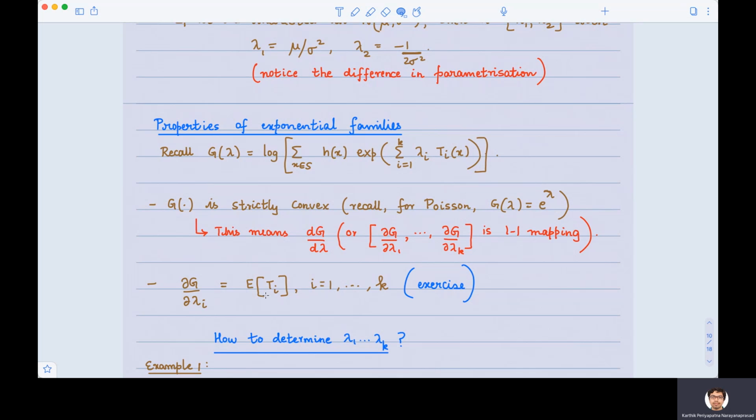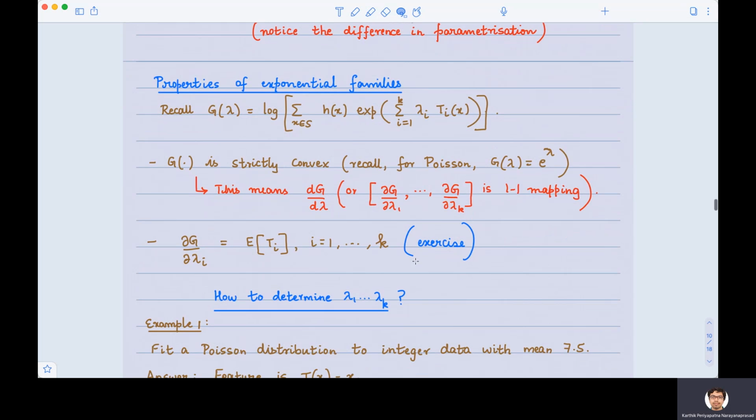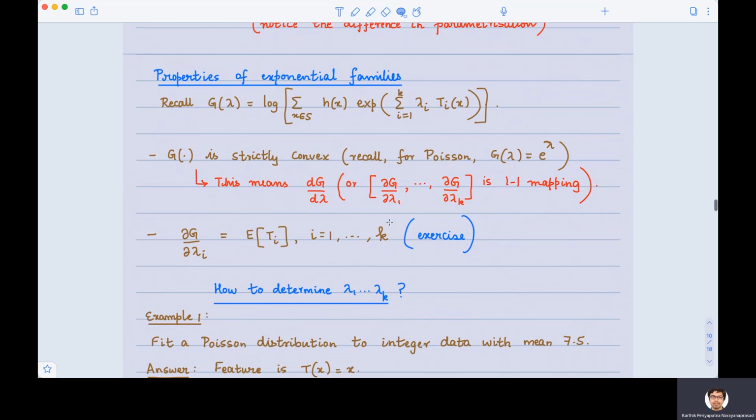If there is only one feature, that is, if there is only lambda, then the partial derivative will be the normal derivative dG by d lambda. If there are k features, then it's the gradient. I'm going to leave this as an exercise. Now we come back to the central problem. We said that we can update the probability distribution as an I projection. That's all okay. But how do we determine the constants lambda 1 through lambda k in the expression for the I projection, in the expression for P star?